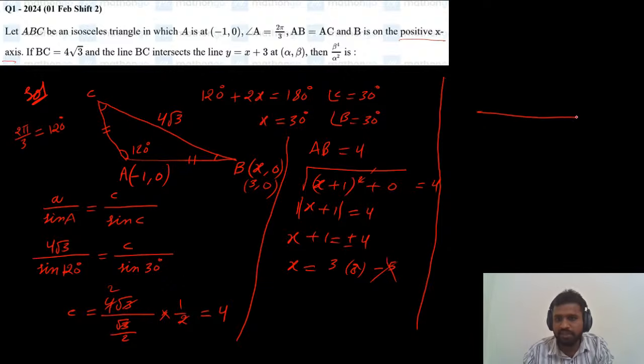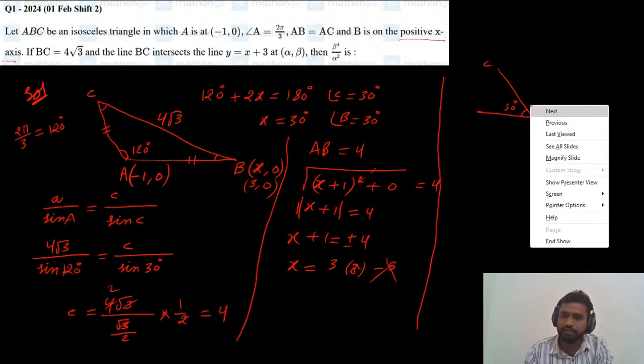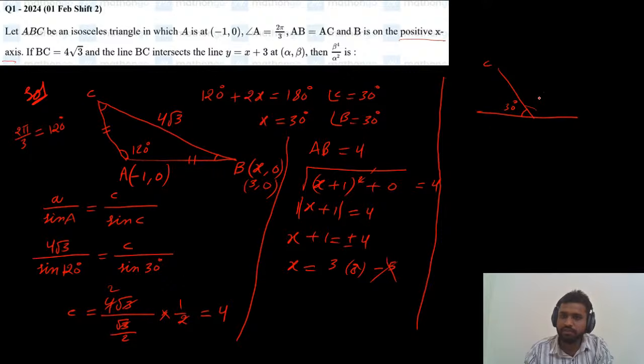See, if you closely observe, this is the x-axis and the BC line is making an angle of 30 here. So what about this angle? Total is 180. So this is 150, the angle made by the positive direction of the x-axis measured in the anti-clockwise direction. BC line is making an angle of 150 degrees with the positive direction of the x-axis.